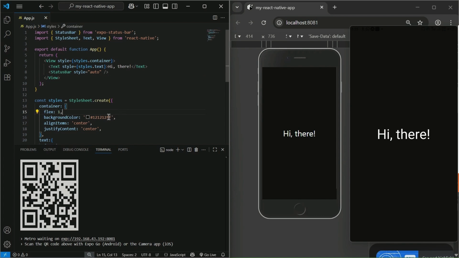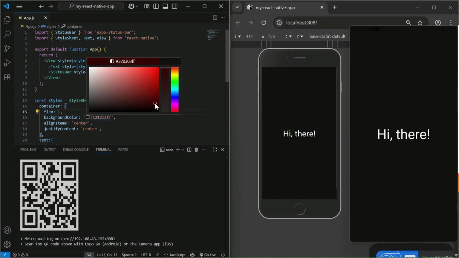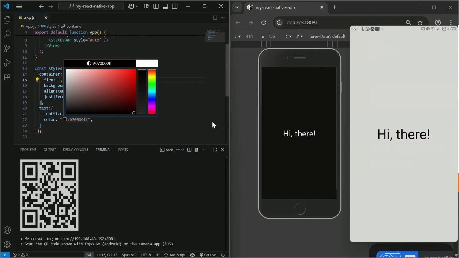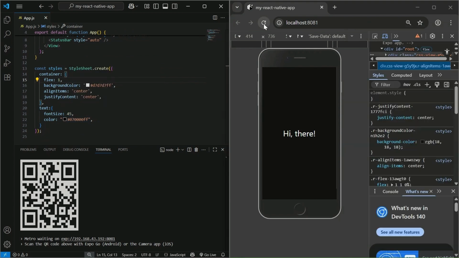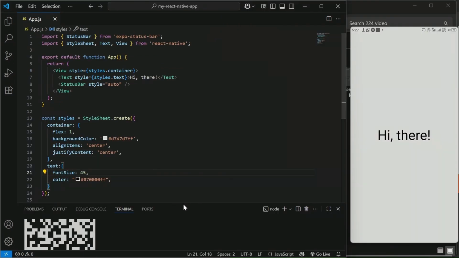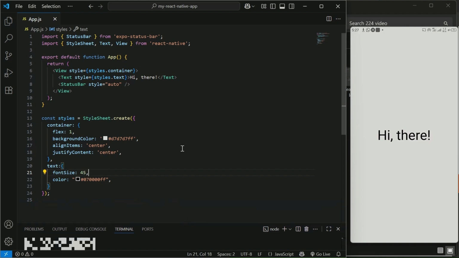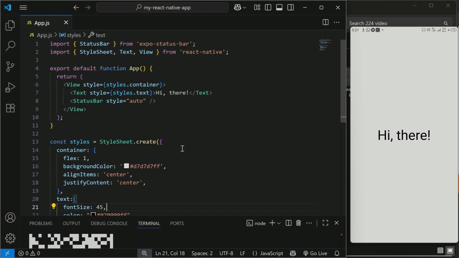So here, if I make changes, let's change the background, as you can see, it reflects immediately. There's that hot reload. So as soon as I make changes, it automatically refreshes on the phone. So let's continue to use the phone instead of the browser. So whatever I do from now, as you can see on the right, that is my phone.